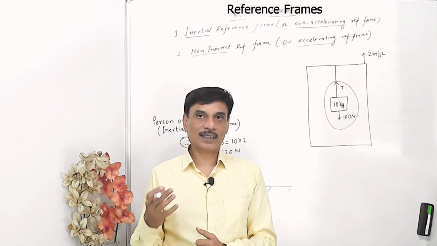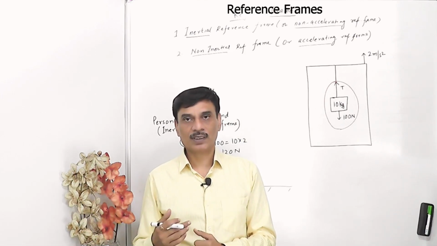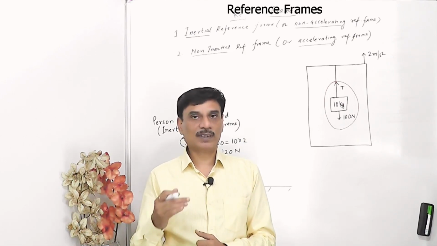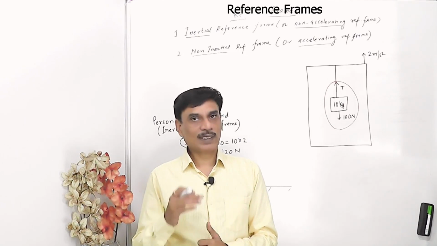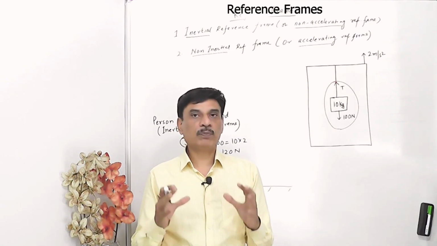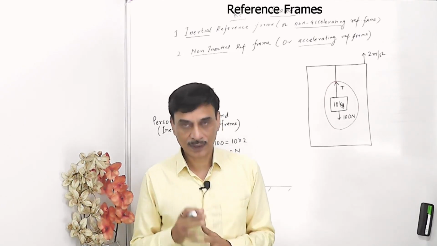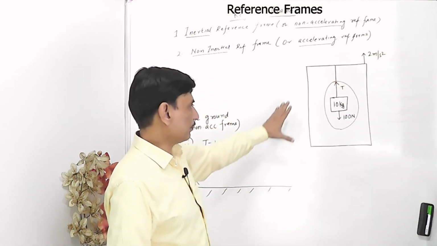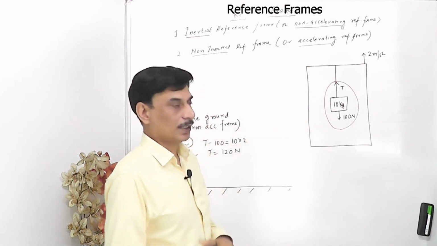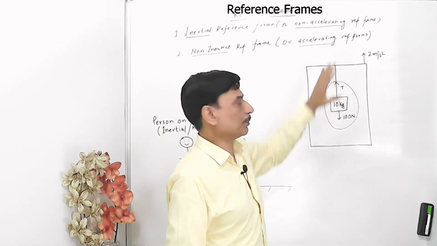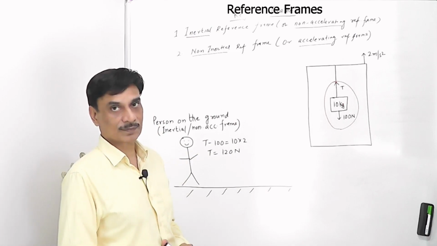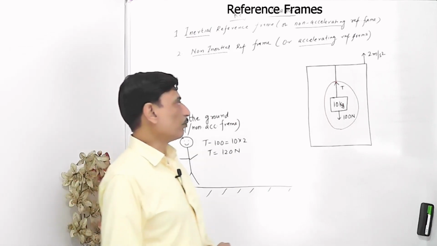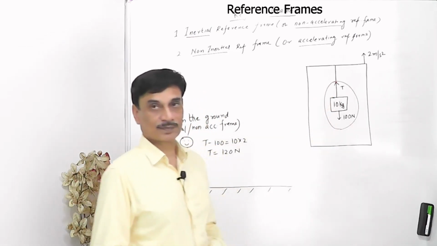Generally, when we say that a body is moving or stationary, at the back of our mind, our reference frame is earth. So now let's understand what we mean actually by reference frame, with a simple example. There is a lift, there is a 10 kg block, and this lift is going with 2 meters per second square in the upward direction. We are asked to find the value of this tension.